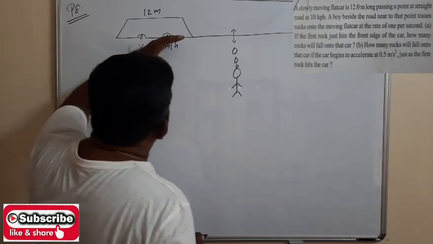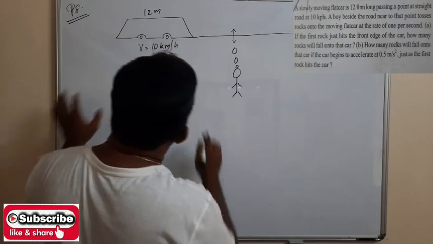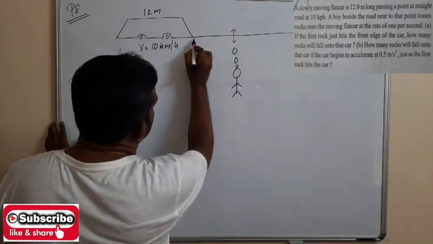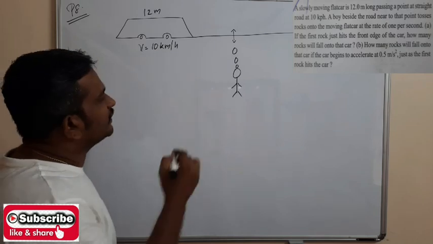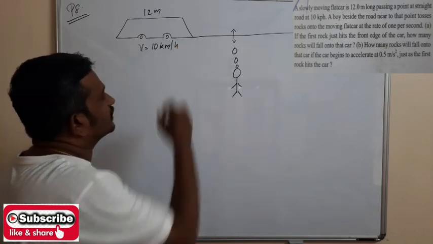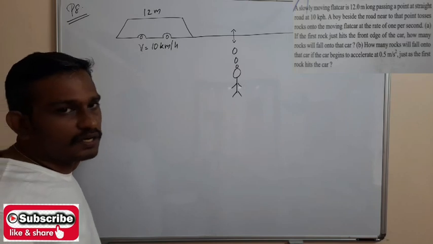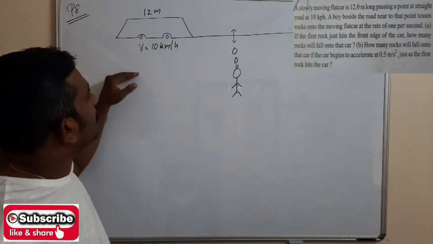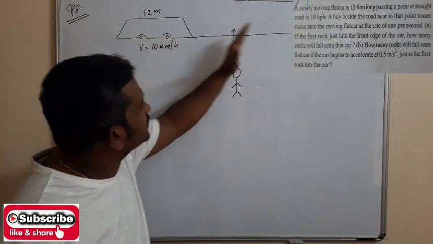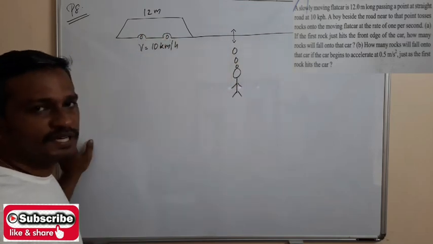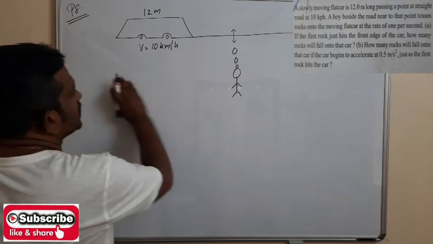So the car just enters the point, just reaches the point. The first rock falls on the car. So we have to find how many rocks will fall on the car when the car crosses the point.